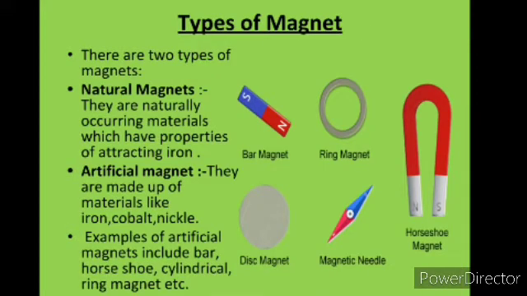Now, next is types of magnets. There are two types of magnets. One is a natural magnet, another one is an artificial magnet. Natural magnets are naturally occurring materials which have a property to attract iron, and artificial magnets are magnets made with the help of iron, cobalt, and nickel. Some examples of artificial magnets are: bar magnet, ring magnet, disc magnet, magnetic needle, and horseshoe magnet.